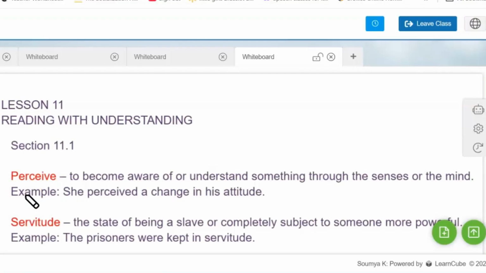We are going to discuss lesson 11 from NIOS Senior Secondary Course English. We will be seeing the words and their meanings first, with sentences as well. Then we can go to the lesson and the in-text questions discussed.